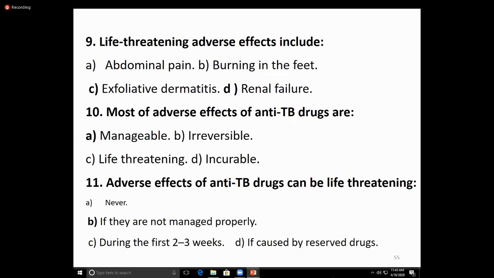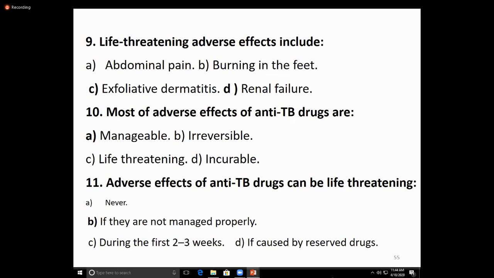And the adverse effects, again, the most common are hepatotoxicity, peripheral neuritis and other GIT symptoms. And drug interaction is important regarding isoniazid, so you should know what the drugs are. That is phenytoin, carbamazepine, warfarin. Isoniazid inhibits their metabolism, meaning it is an enzyme inhibitor drug. So what will happen? These drugs remain in the body and produce toxicity.